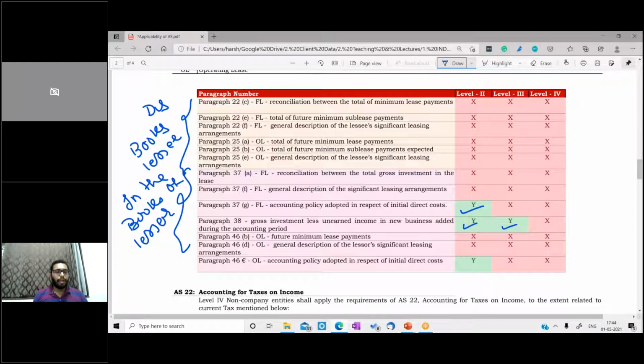Again, in the books of lessor related to my operating lease, future minimum lease payment is not applicable, not required to be shown, not required to be disclosed. General description of lessor's significant leasing arrangement, not required to be disclosed. Accounting policy adopted in respect of initial direct cost, only case for the entity level 2, level 3, level 4, again not required.